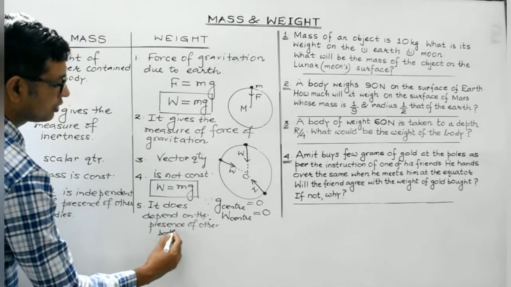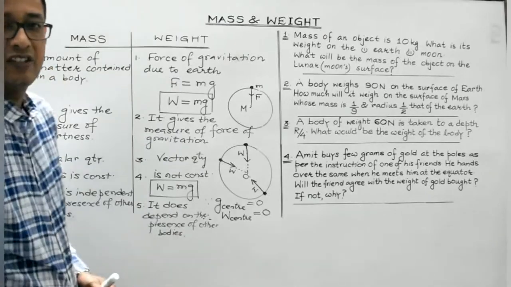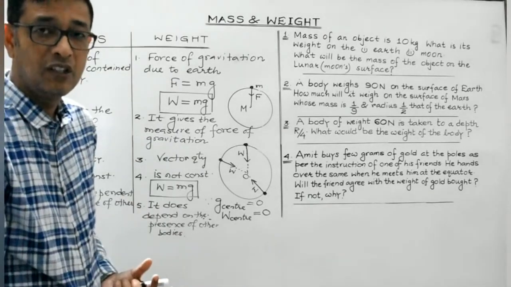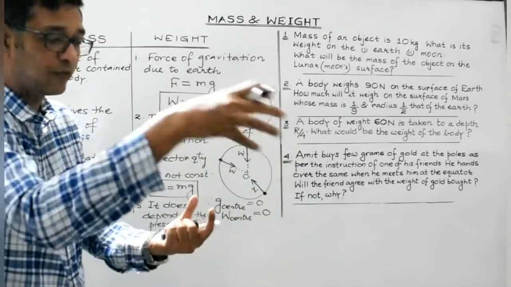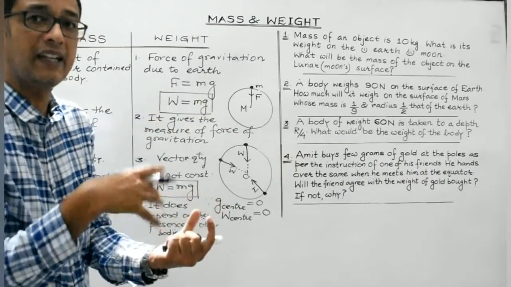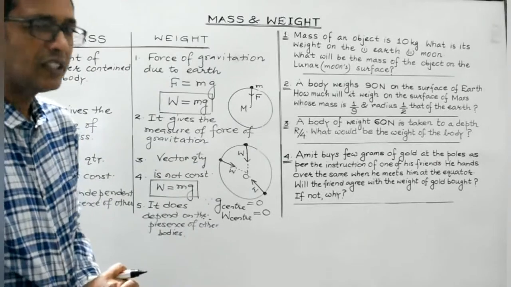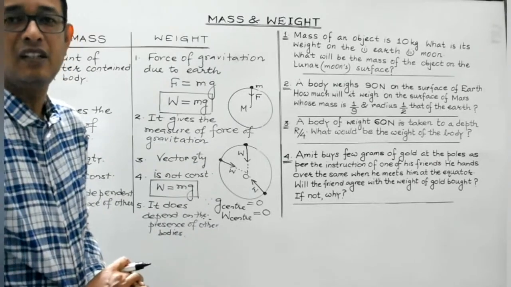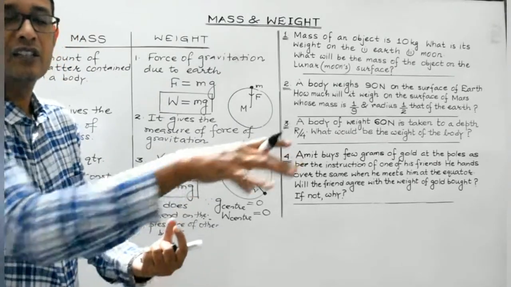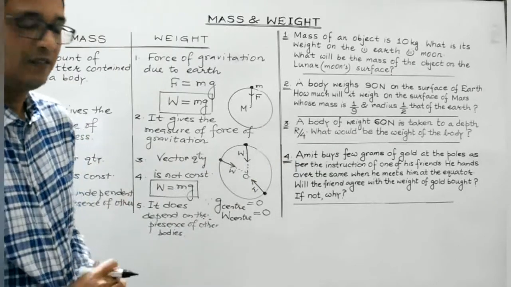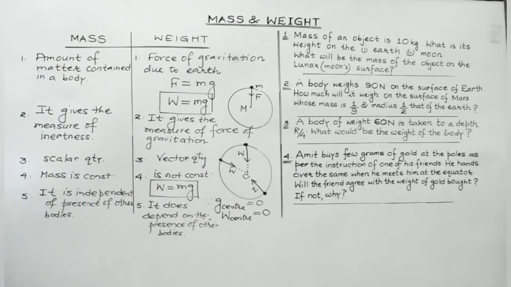The net force will get changed, and weight actually is the force. So under the influence of some other bodies, the net force acting on a given particular body may get changed. So accordingly, the weight of the body might get influenced. So the weight of a body does depend upon the presence of other bodies around it. Right? Okay. Sixth point.